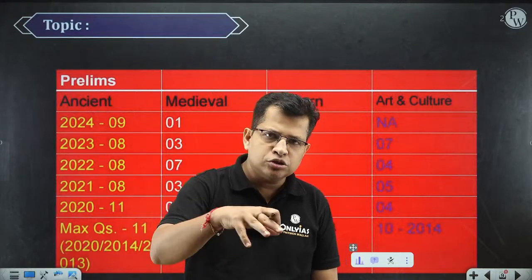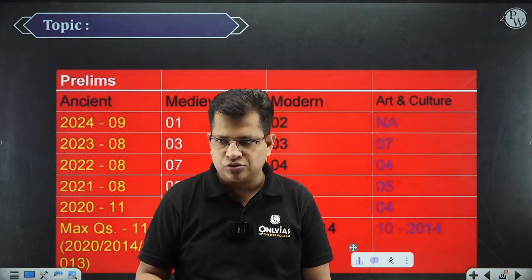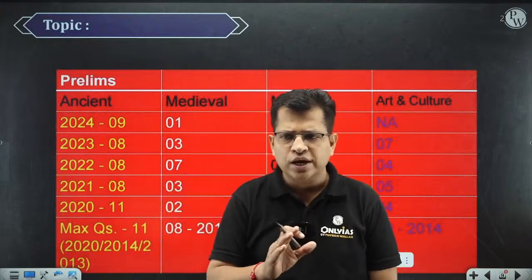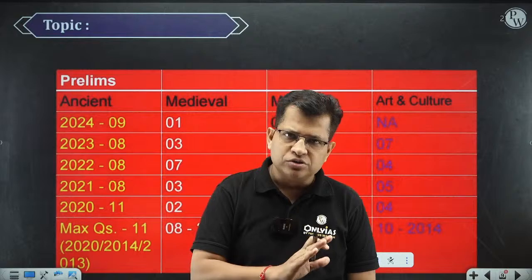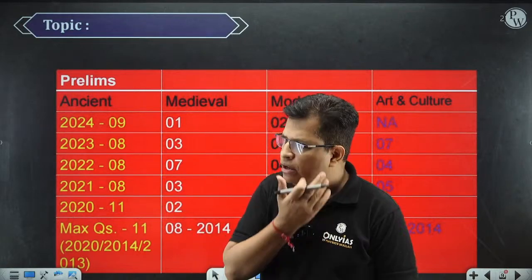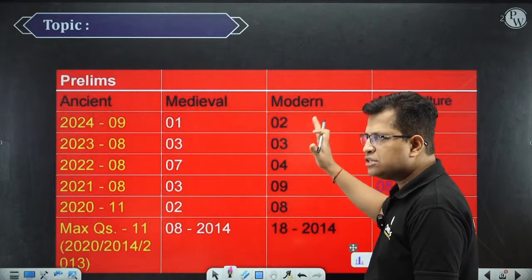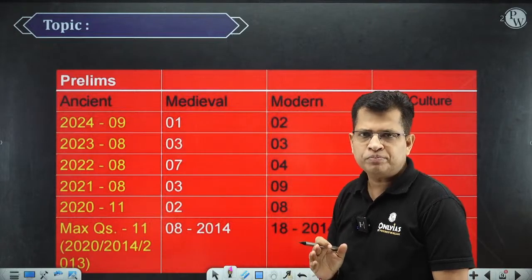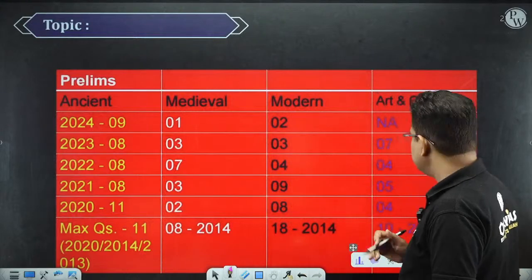Sometimes the questions of art and culture also overlap with the questions of ancient and medieval history. So there are some questions you can say that are coming from ancient history, and some from medieval history as well. Are you getting me? So altogether, ancient and art and culture make a very significant portion of GS paper 1 in prelims. Now, coming to the mains part.